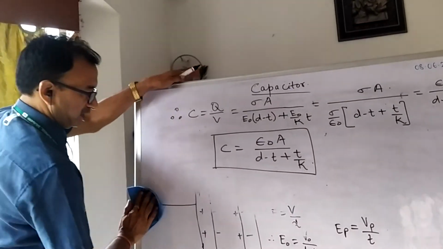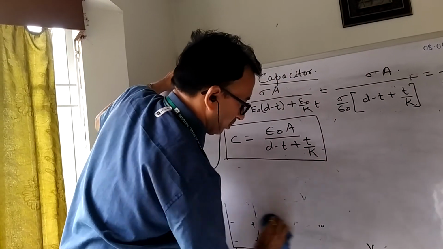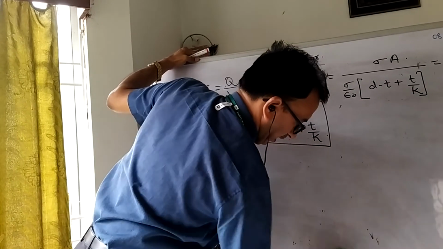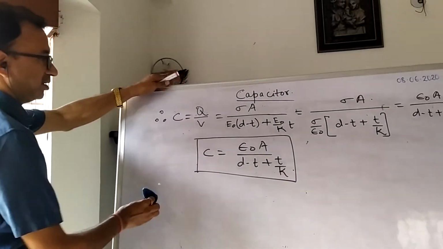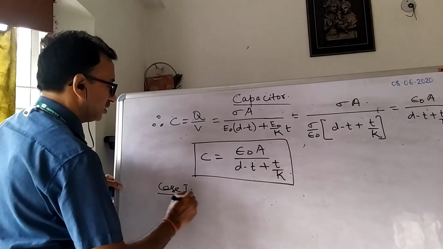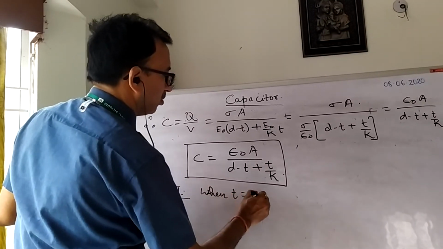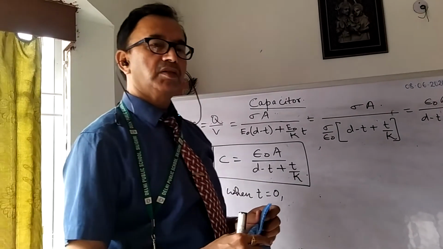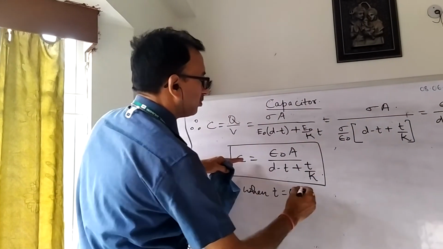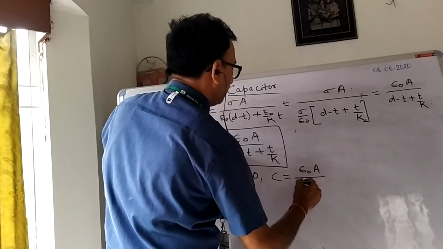Now, let us find out what will be the capacitance in different cases. Case 1: when t equals 0. What does it mean? That there is no dielectric. So what will be the capacitance? C will be epsilon naught A divided by d.